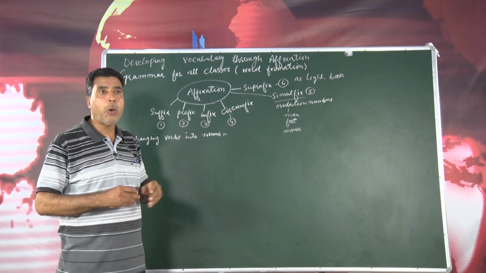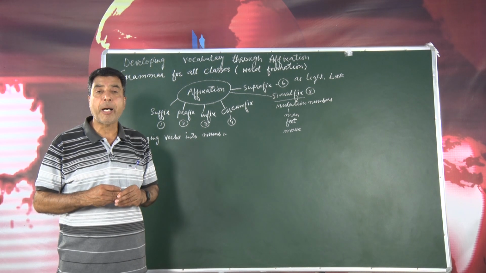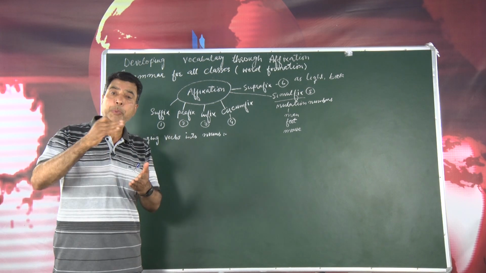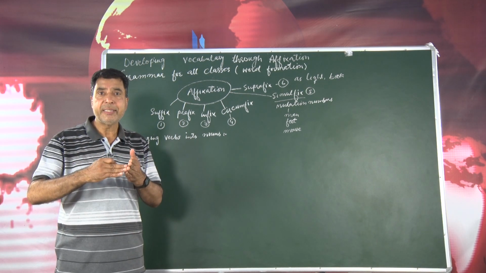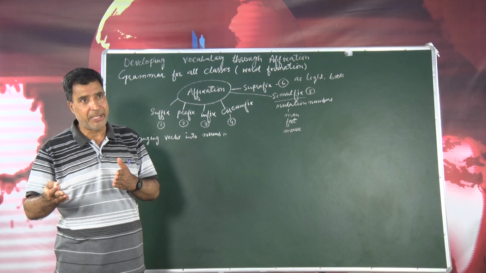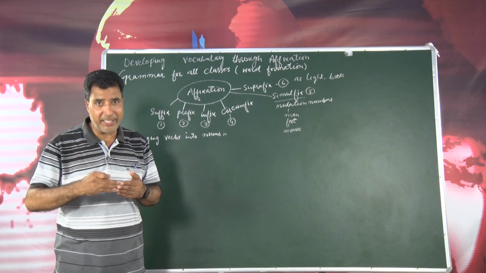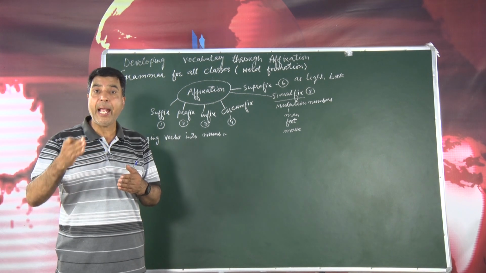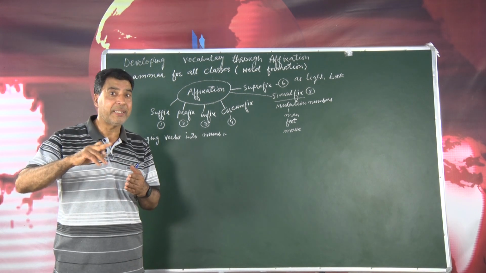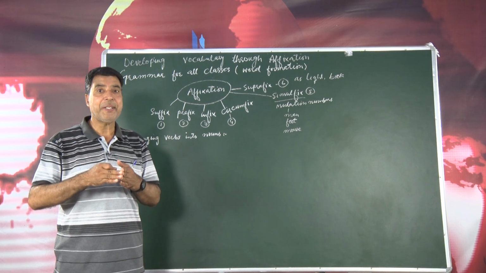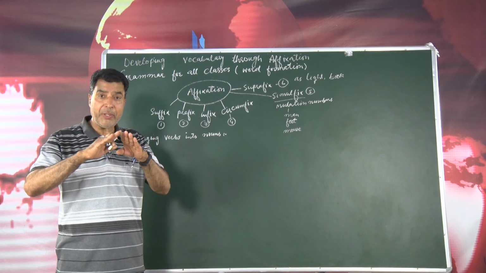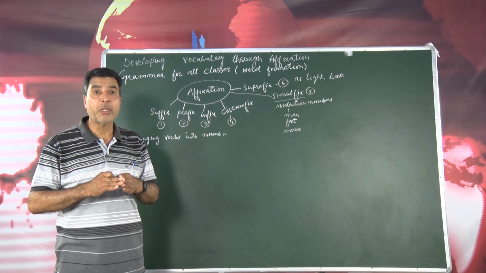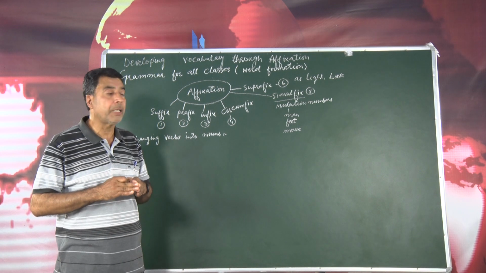Then when I talk about circumfix, what is this circumfix? We add at both sides, in the beginning and at the end of a word. We add in the beginning, that means as a prefix, then at the end, that means as a suffix, when we add a suffix as well as a prefix to a root word. So, that is what we call a circumfix.